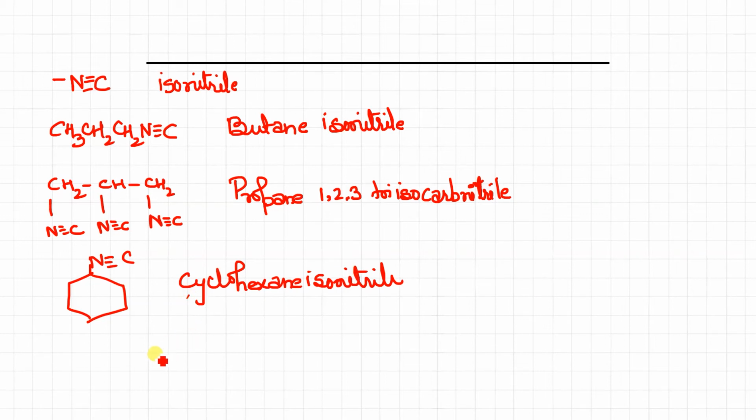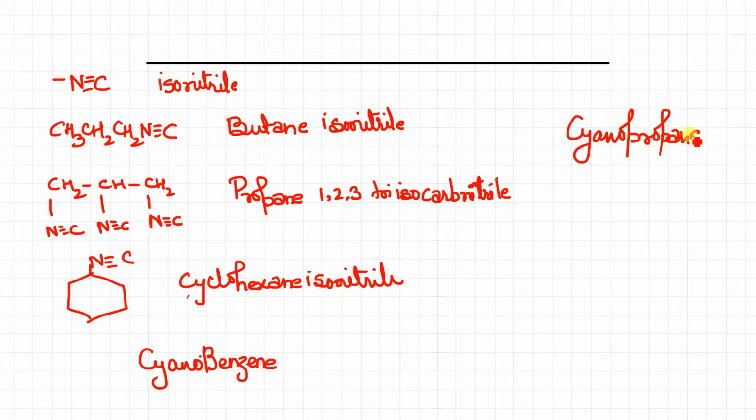Somewhere you can see compound naming like cyanobenzene. What does it mean? Like cyanopropane. So what does it mean? Cyano is also used for CN. And whenever the CN is used as a prefix, we use cyano.